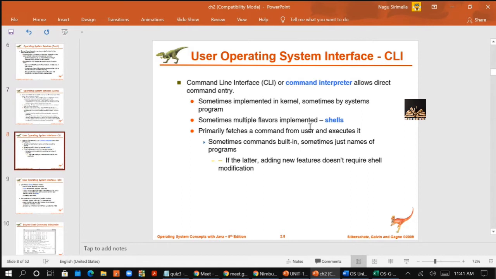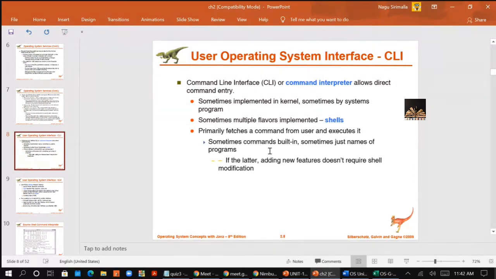Whenever you give a command, what the operating system will do is fetch the command from the user and execute it. Sometimes the commands are built in, sometimes they are just names of a program. If you want to read a file, you give read file name dot something, so that is not a built-in command. That is just the name of the program. So when you type that, the program will be executed and display something.